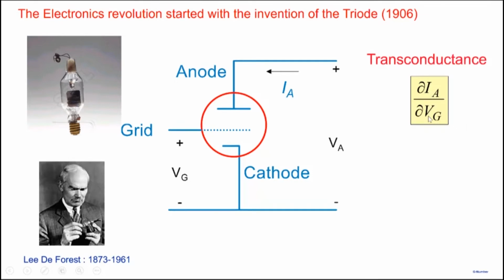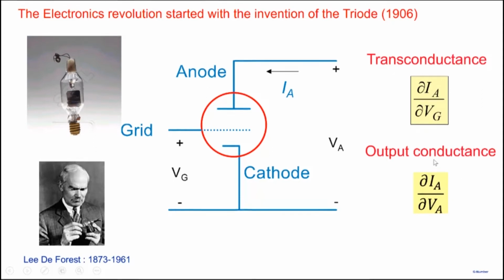Now, there is of course the normal conductance, the change in current due to voltage applied across the same pair of terminals. For example, the current is flowing between anode and cathode, and this is the voltage applied between anode and cathode. We are taking cathode as a common or reference terminal here. In this case we just call it output conductance, because you'll see later that if we apply some input here, we'll take output on this side.